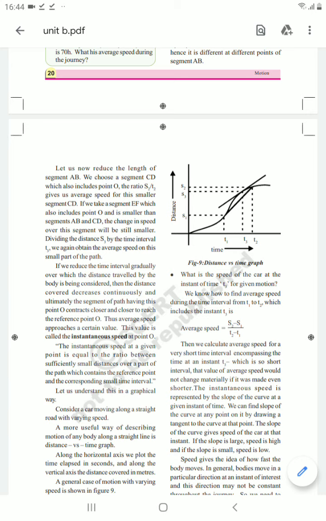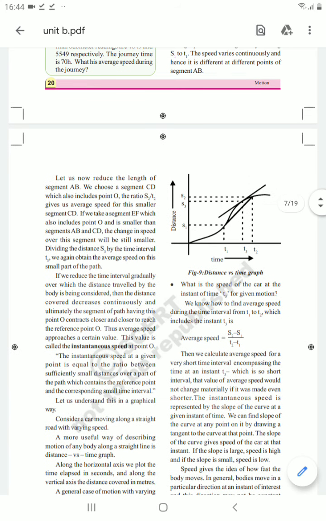To find the average speed during the time interval from t1 to t2, which includes the instant t3, we take a very short time interval encompassing t3.